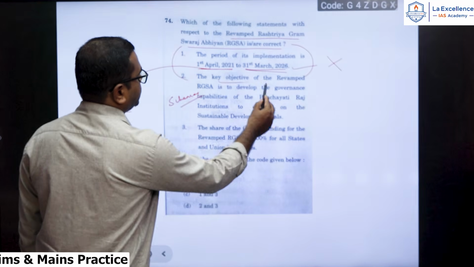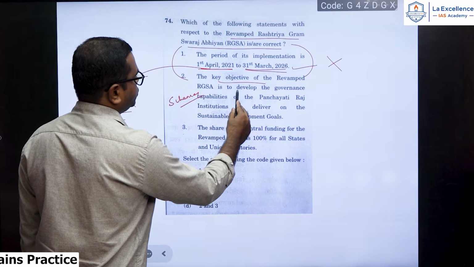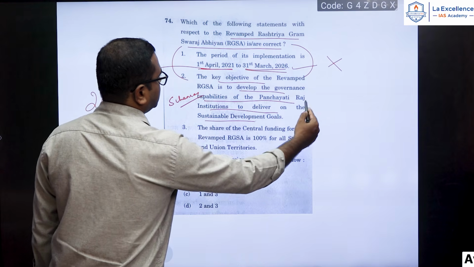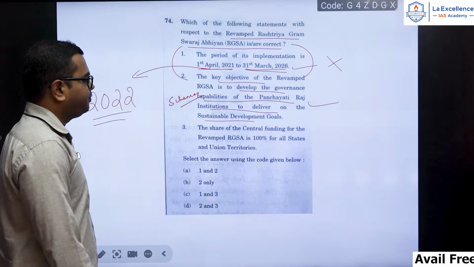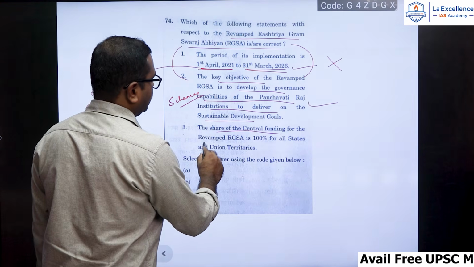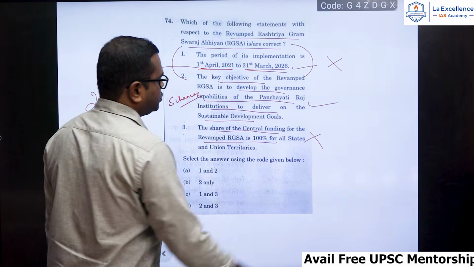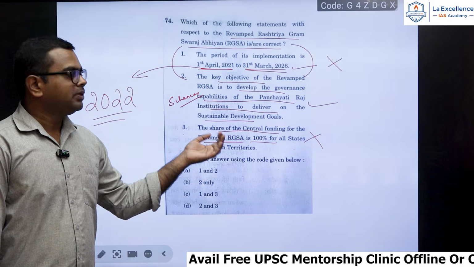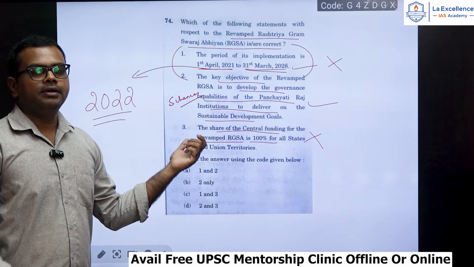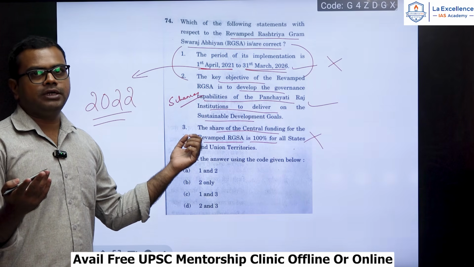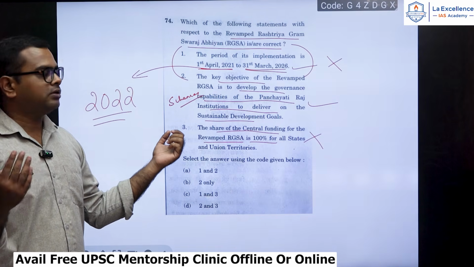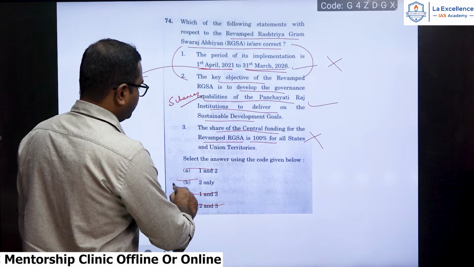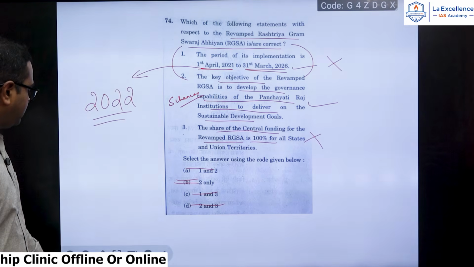The key objective of revamped RGSA is to develop the governance capabilities of the Panchayati Raj institutions to deliver on the sustainable development goals. Yes. The share of the central funding for the revamped RGSA is 100%. If you know the basic knowledge, you will know that the central-state share will differ. Northeastern states usually 90:10, other states usually 50:50 or 60:40. So 3 is wrong here and 1 is also wrong. So only 2 is the correct. Option B will be correct.